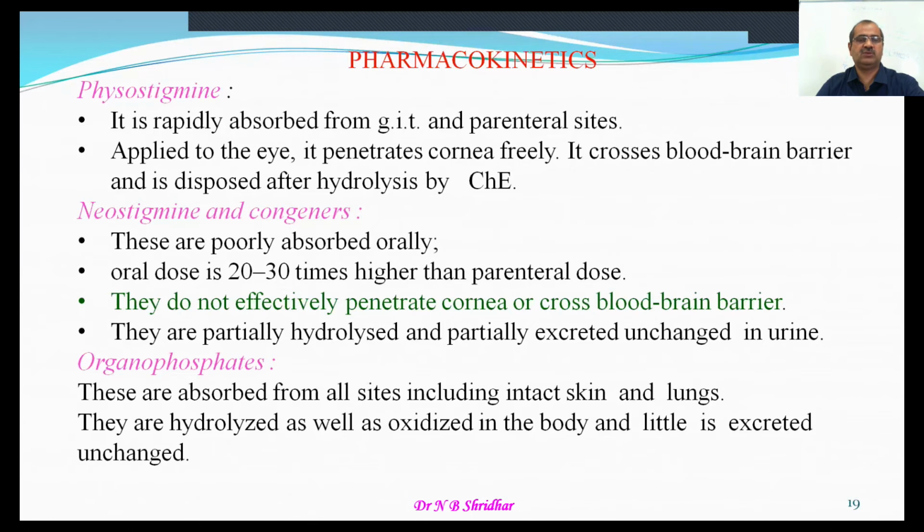Whenever these drugs are spilled on the skin, they are absorbed into the circulation in very high quantity, so toxicity is caused. They are hydrolyzed as well as oxidized in the body, and little is excreted unchanged in the urine. So this is the kinetics.